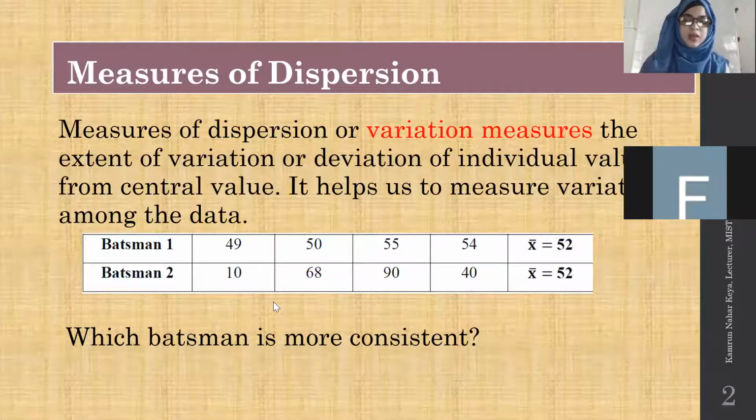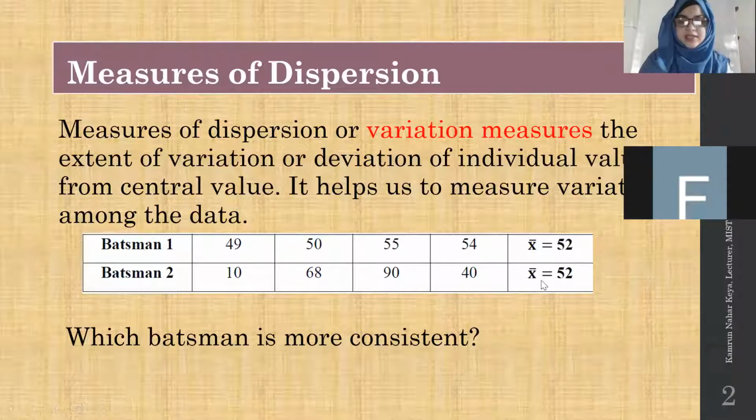Suppose that we have two batsmen, and this is their capability. If we collect data for 4 days, batsman one has this kind of capability and batsman two has this kind of capability.